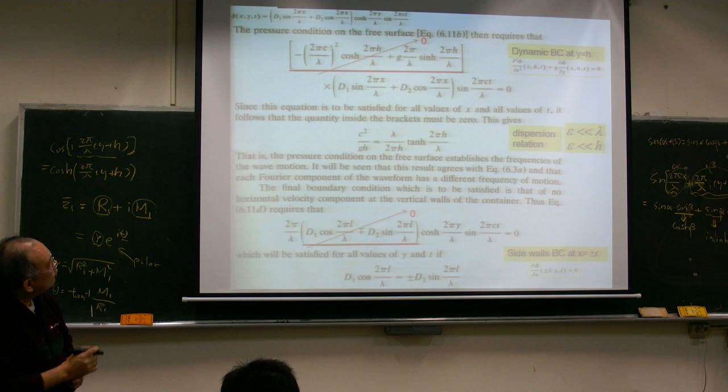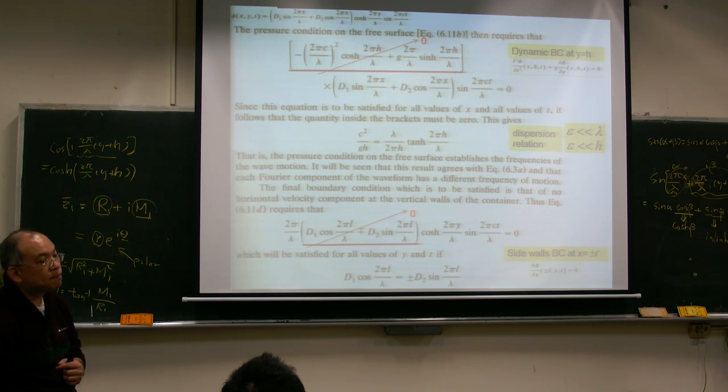And this equation, for any x location when y equal to h, just on the free interface, should be equal to 0. Here x can be any location. d1 and d2 may not be equal to 0, they depend on time. But for this equation to equal 0, we need what is inside this bracket to be equal to 0.